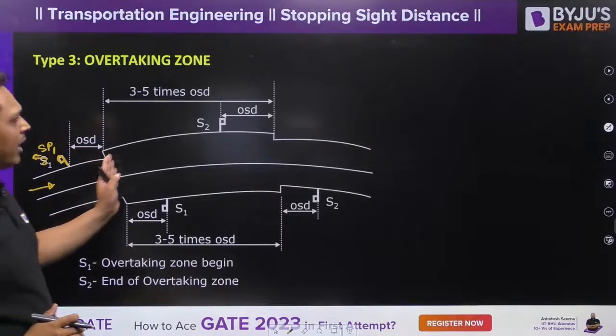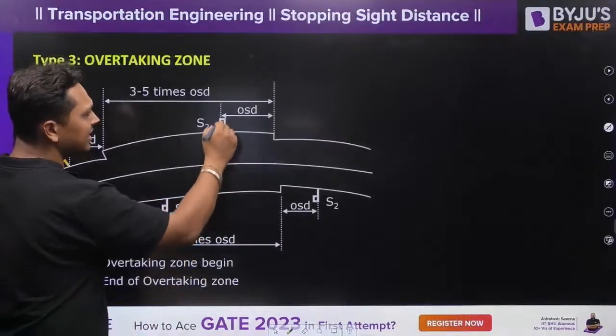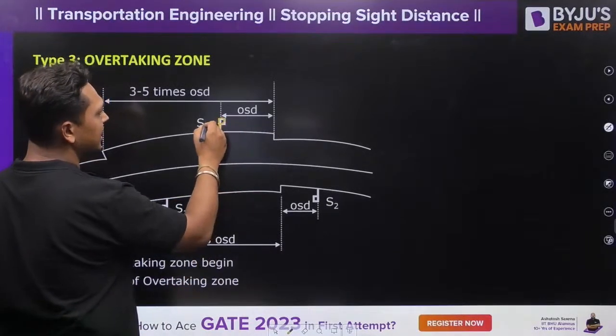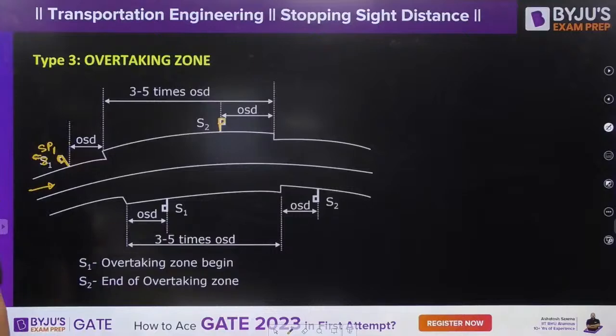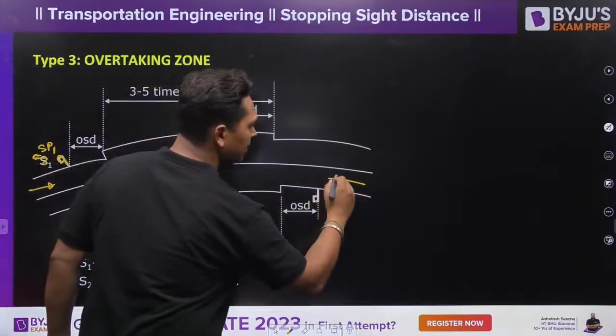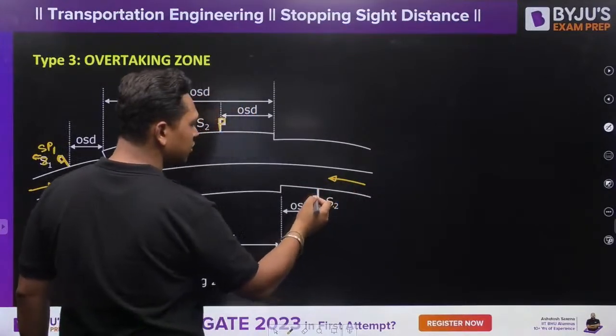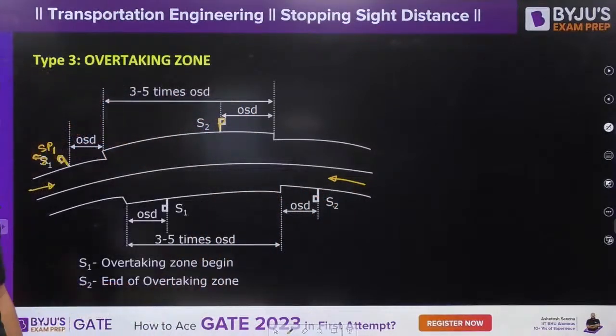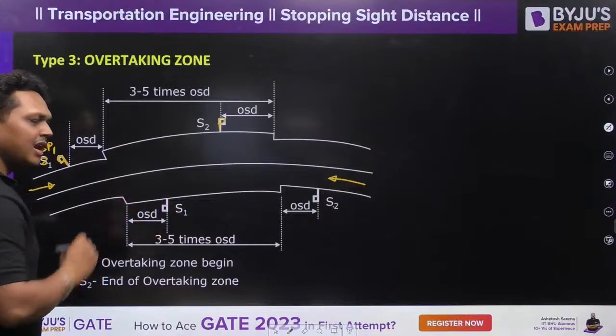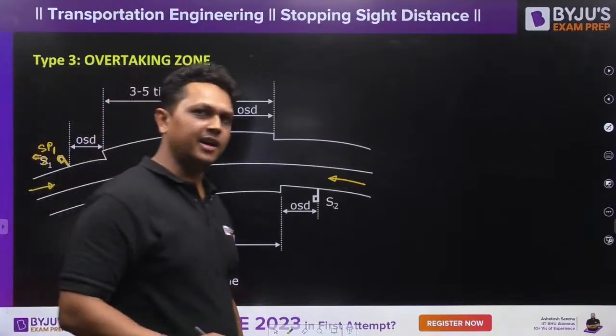Then you will provide the overtaking zone, and over here another signpost will tell you that the overtaking zone is about to end. Similarly, in the opposite direction also, a signpost is going to be there to tell you that the overtaking zone is starting, and a signpost here to tell you that the overtaking zone is ending, right?